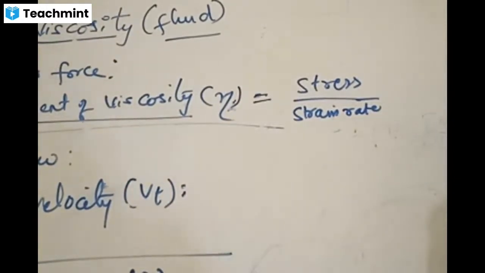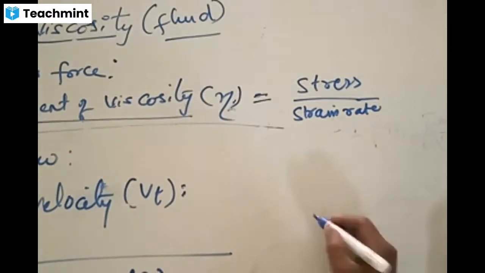Now, this is the definition of coefficient of viscosity. Coefficient of viscosity is defined as a ratio of stress to that of the strain rate. What is the strain rate? Strain divided by time. Strain rate is the rate at which strain is changing. Now how to understand this?